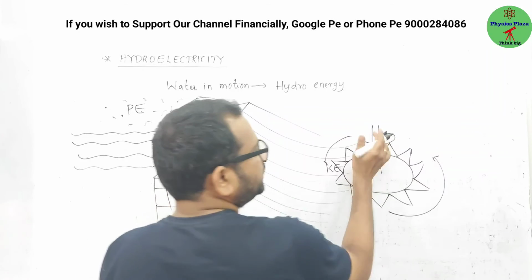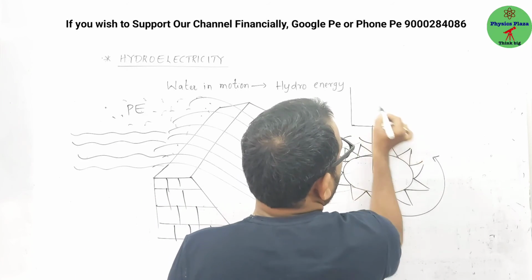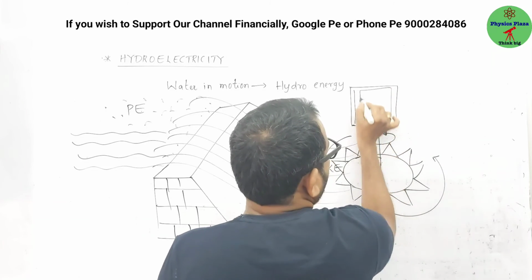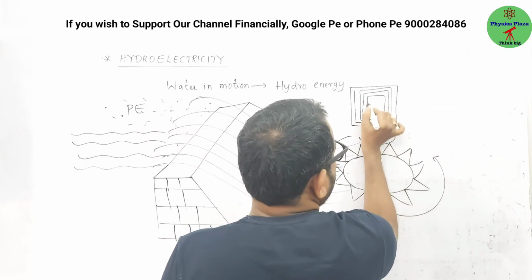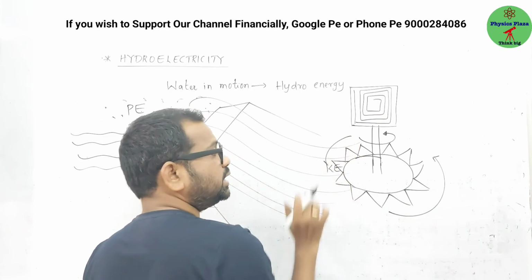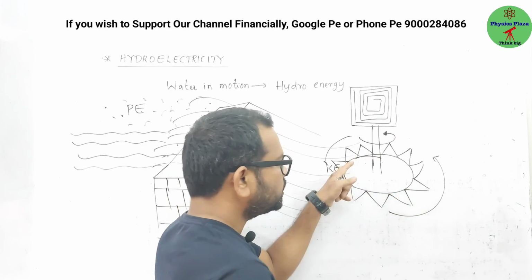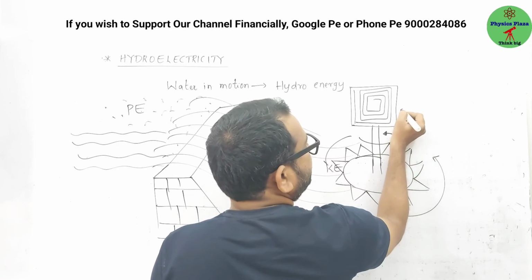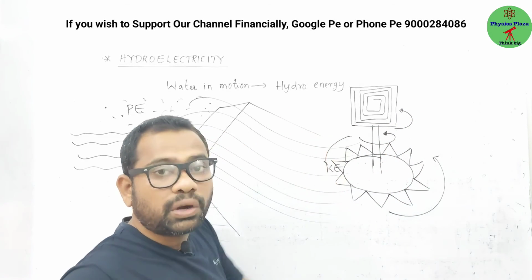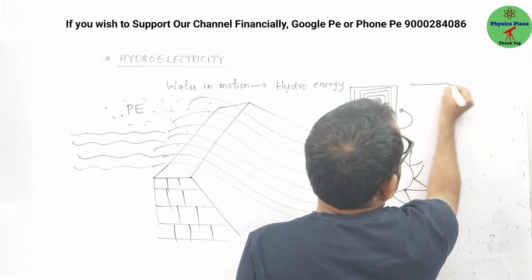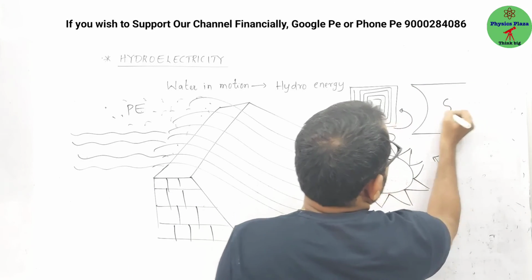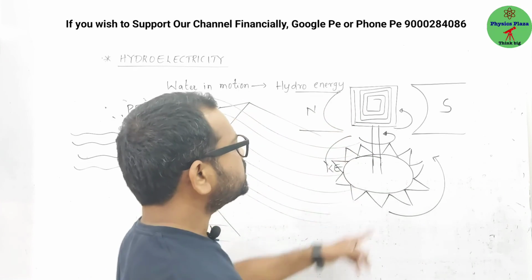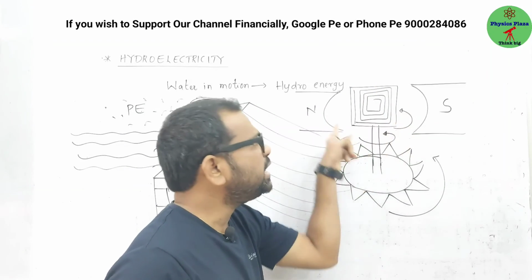At the end of this shaft, one copper coil will be there, a rectangular copper coil. As the turbine is rotating, the shaft will rotate. If the shaft rotates, this copper coil also rotates. But where? We will make an arrangement so that here is a south pole and here is a north pole. Which means this copper coil is placed in a magnetic field.